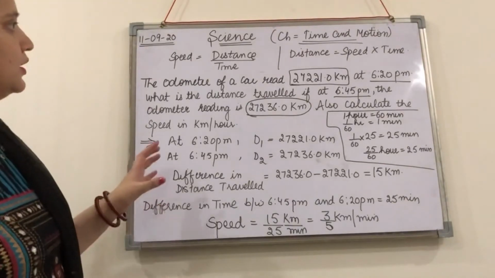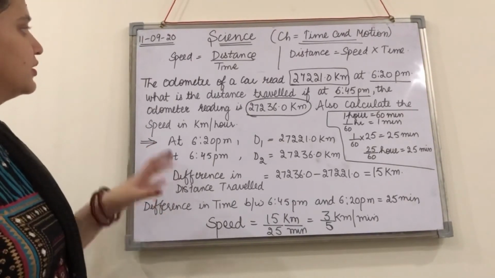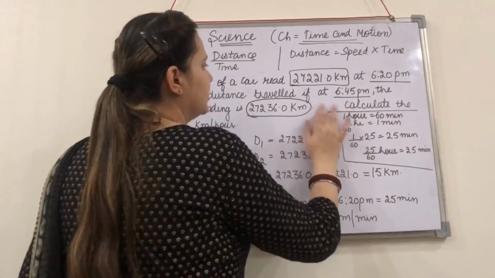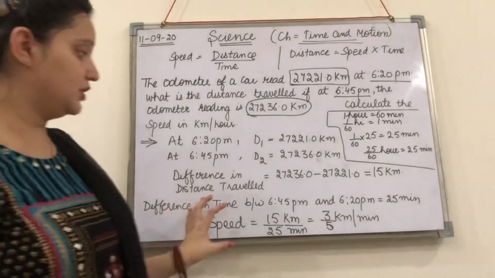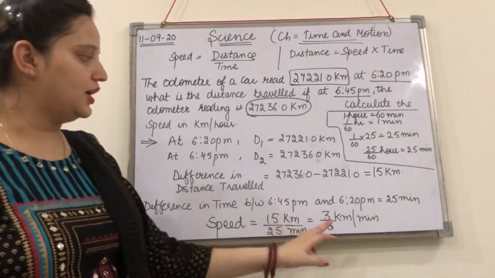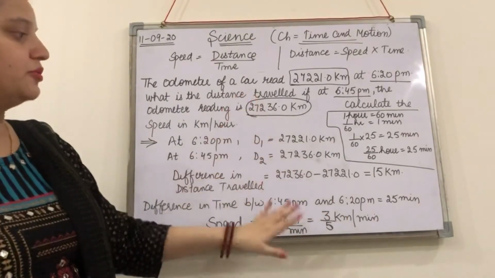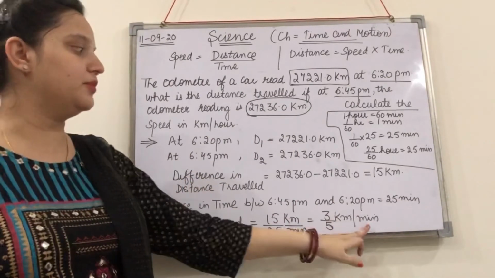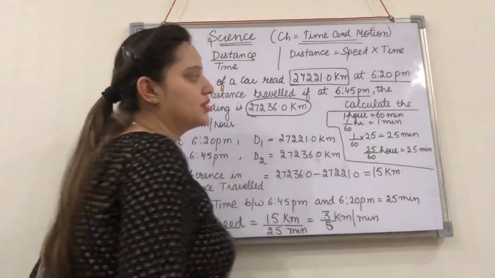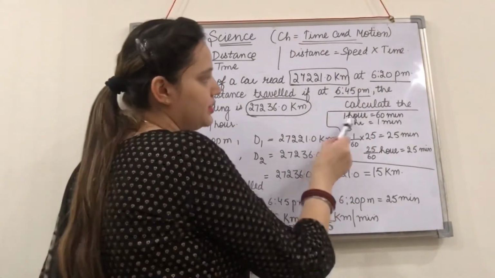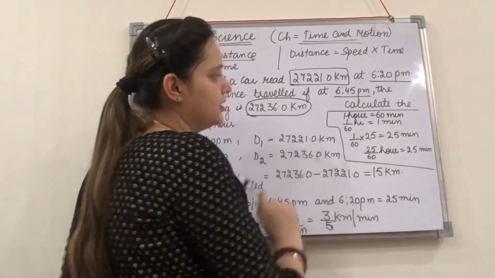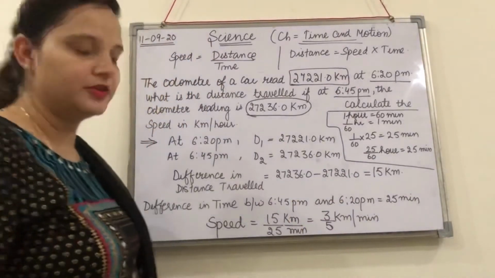So you have to calculate the speed in kilometer per hour, but this value we have in kilometer per minute. So the distance will be the same, but we have to convert the time from minutes to hours. So let's see the conversion. 1 hour is equal to 60 minutes. 1 by 60 hour is going to give you 1 minute. And what will be 25 minutes? 25 divided by 60 hour is 25 minutes.